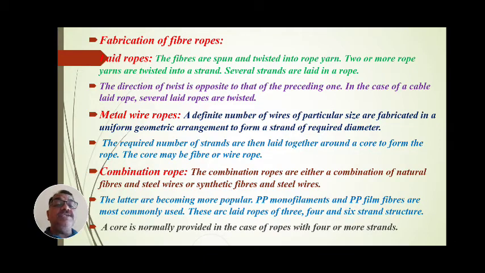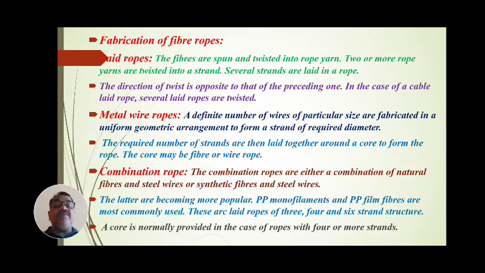These combination ropes are manufactured and prepared. The latter are becoming more popular because polypropylene monofilament and polypropylene film fibers are most commonly used. These are laid ropes of 3, 4 and 6 strands structure.